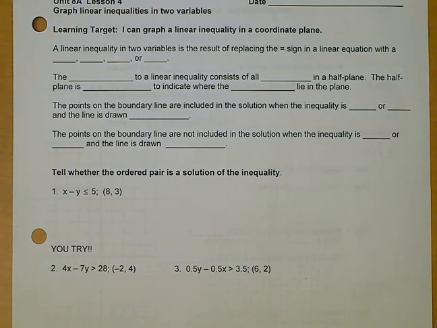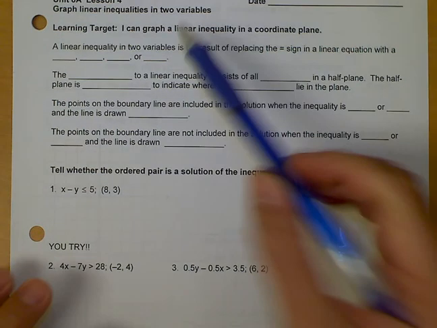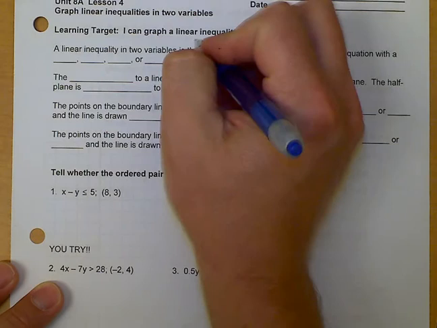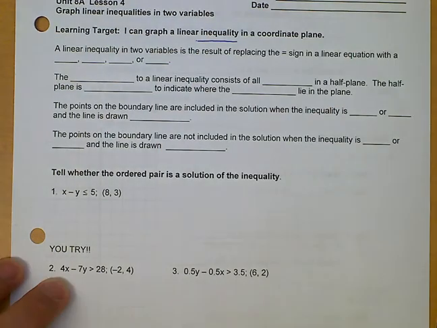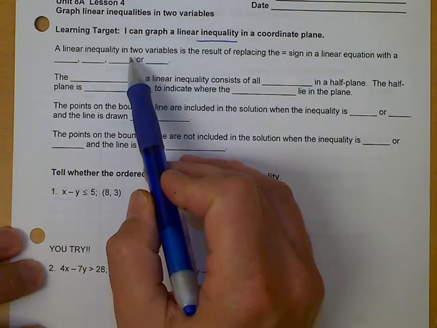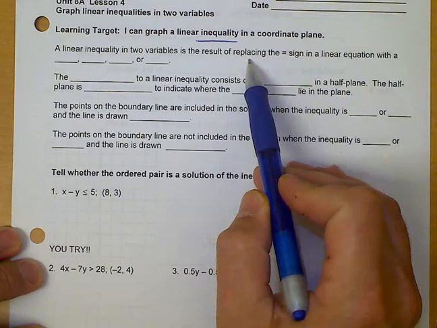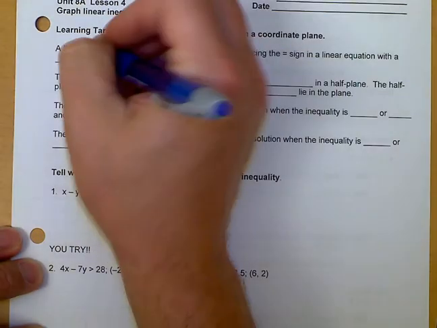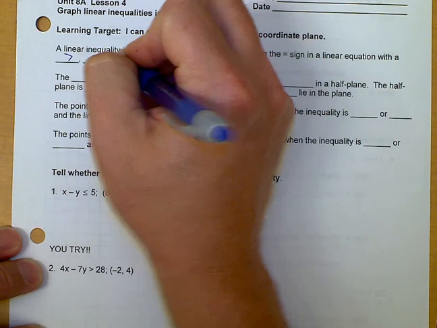Okay, so this is lesson 4. The learning target is that I can graph a linear inequality. Similar to equations, but we're going to be looking at inequalities. A linear inequality in two variables is the result of replacing the equal sign in the linear equation with any of these: less than, greater than, less than or equal to, greater than or equal to.